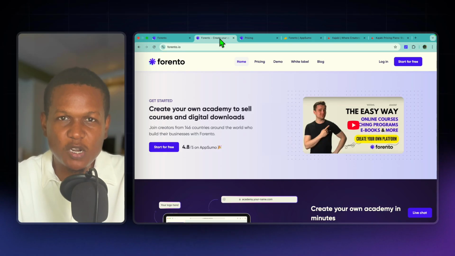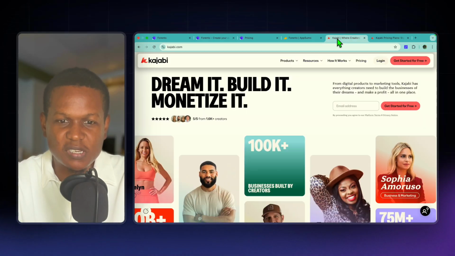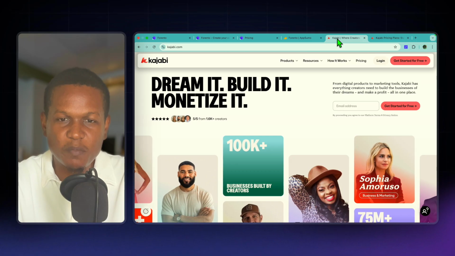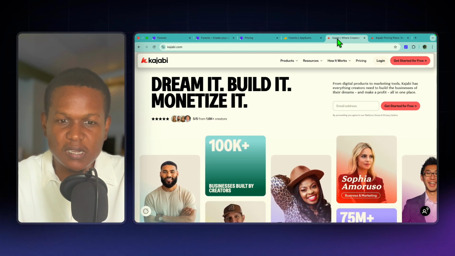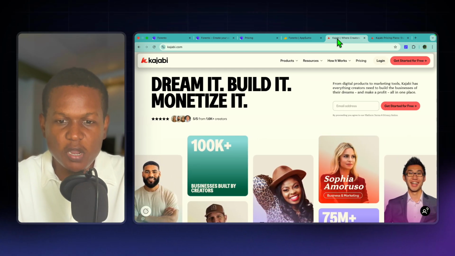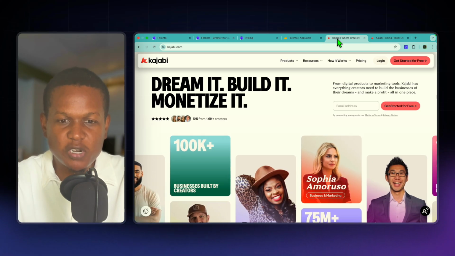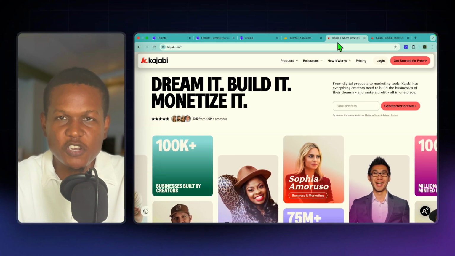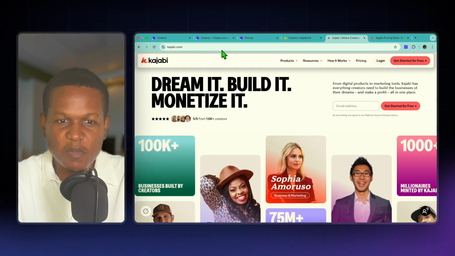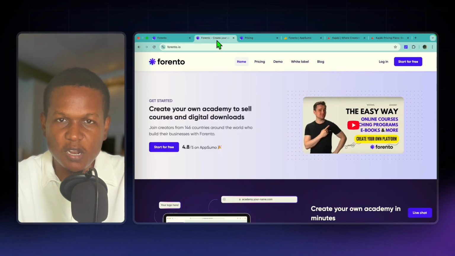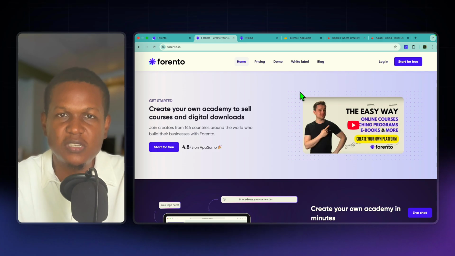Hi, in this tutorial we'll be comparing Forento versus Kajabi, two all-in-one platforms designed for creators, coaches, and online educators who want to build digital products, courses, and communities. If you're trying to decide between a simple community-focused creator platform and a premium all-in-one content business system, this tutorial will help you as I'll be breaking down the pros and cons, features and use cases, and pricing of both